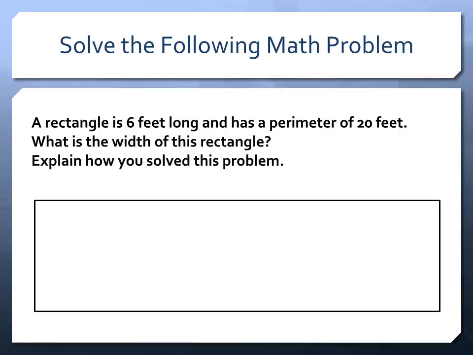Solve the following math problem here. A rectangle is 6 feet long and has a perimeter of 20 feet. What is the width of this rectangle? Explain how you solve this problem. This example is the type of problem a student may see on the CAASPP. CAASPP questions will address depth of knowledge levels 1 through 4. You'll notice this sample requires a depth of knowledge level 3. To complete this problem, students will need to not only use a learned procedure, but they will also need to explain how the procedure works. And students can't just guess the answer.